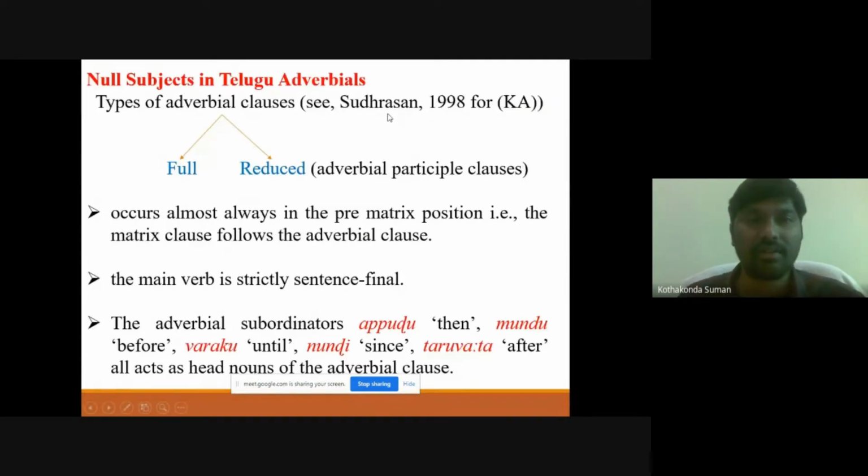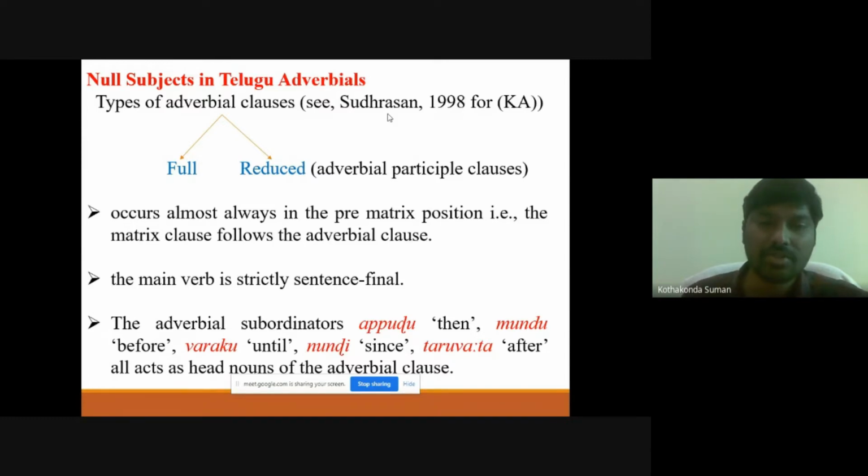Here we discuss adverbial clauses, and Sridhar also, in 1998, talked about Kannada, and she discussed these two types of adverbial clauses in detail in Kannada. So the adverbial clauses can be classified broadly into two types: full and reduced adverbial clauses. Reduced ones are also called adverbial participle clauses, or CP clauses, conjunctive participle clauses.